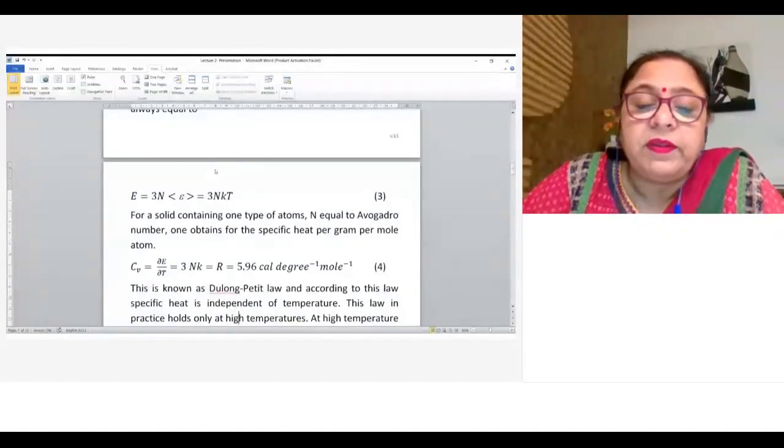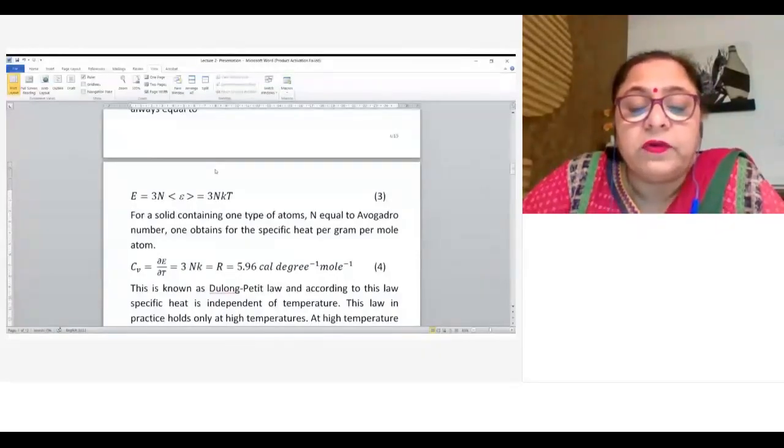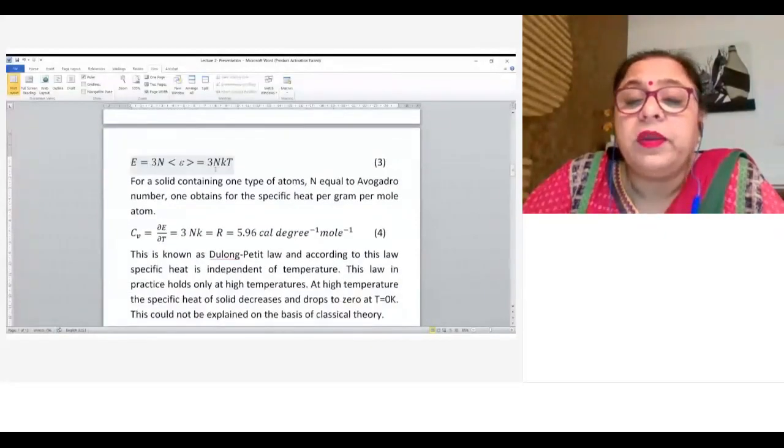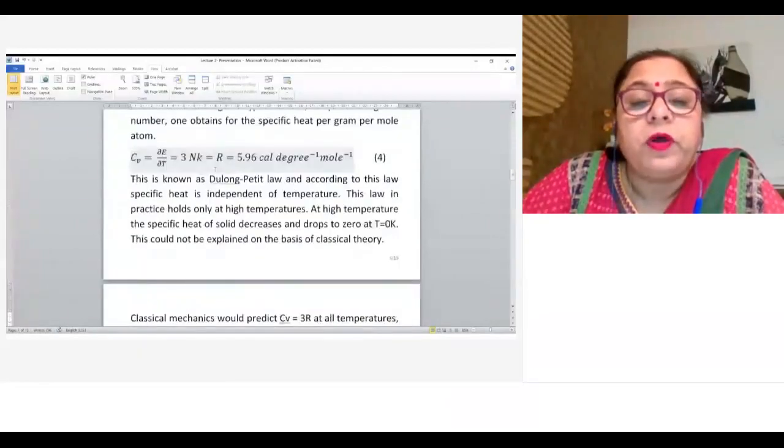So whether temperature is high or temperature is low, the Dulong-Petit law gives you the constant heat capacity, 5.96 calorie per degree per mole. It is according to this law. So heat capacity is independent of temperature, and this law holds good for high temperature.